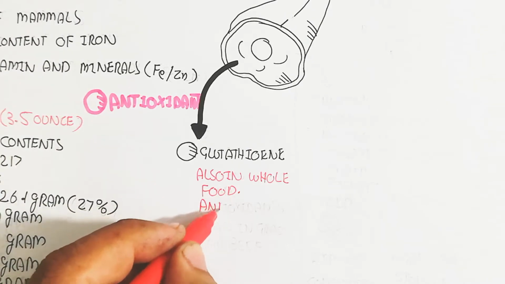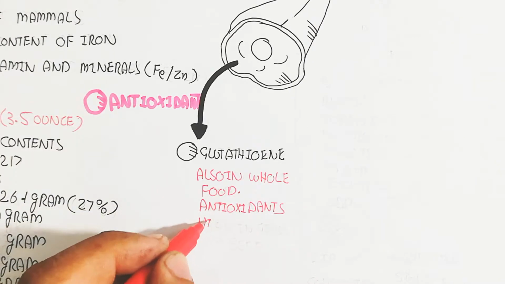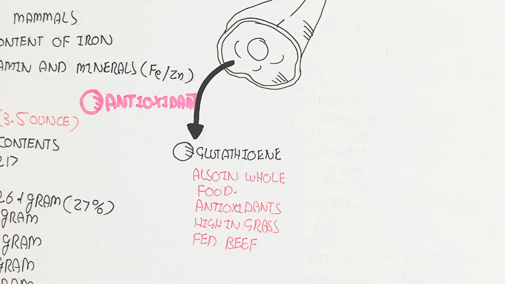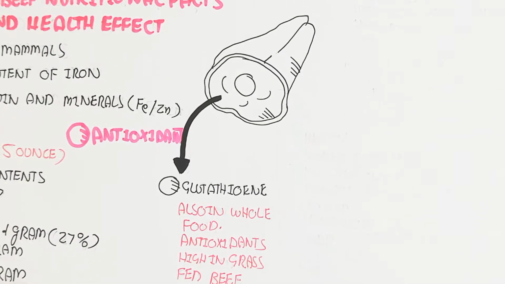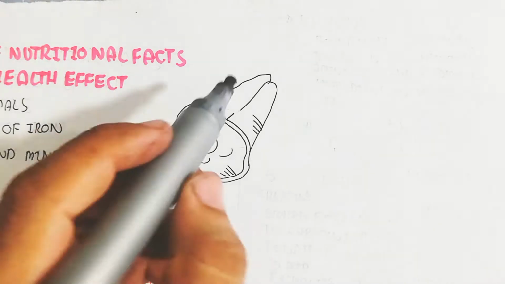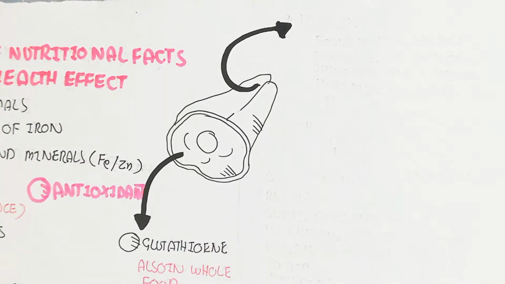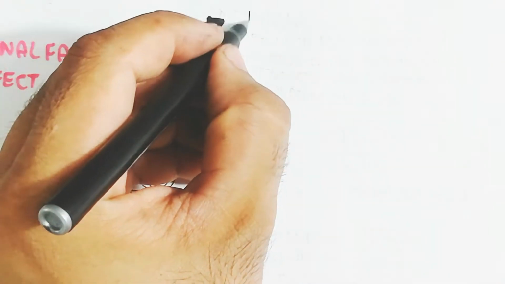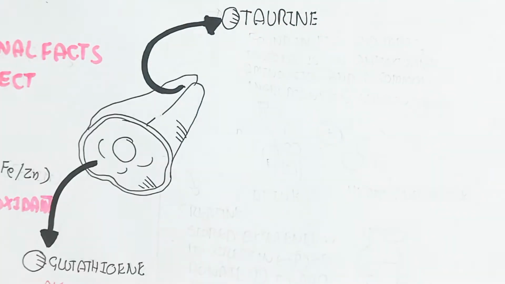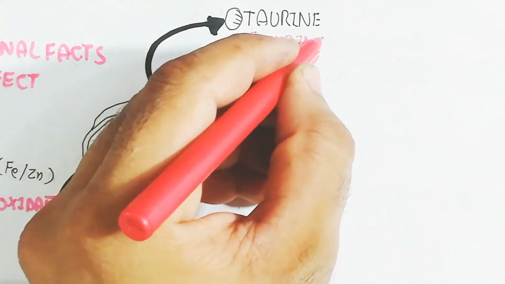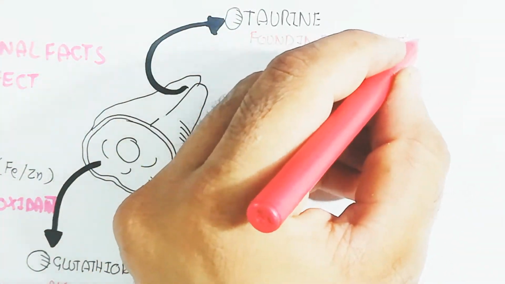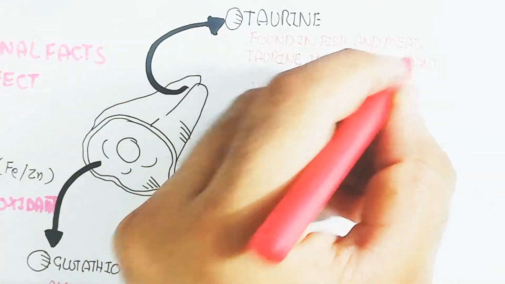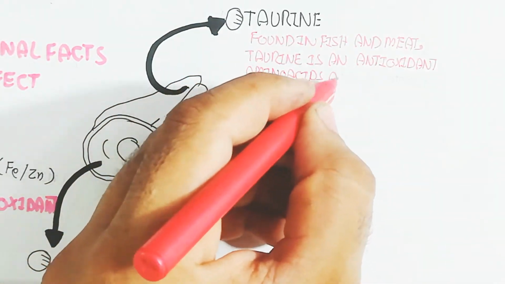So this is glutathione, which is an antioxidant, also a whole food antioxidant high in grass-fed beef. So grass-fed beef contains a high amount of glutathione, which is a very important antioxidant. On the other hand, here is taurine. Taurine is found in fish and meat. Taurine is an antioxidant, an amino acid, and a common ingredient in energy drinks.